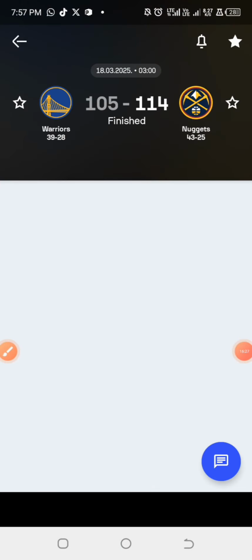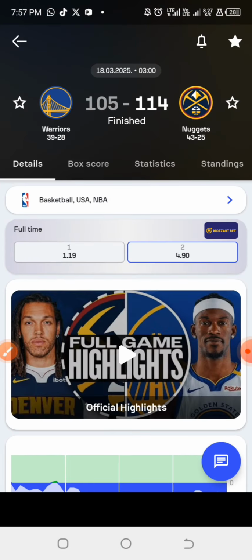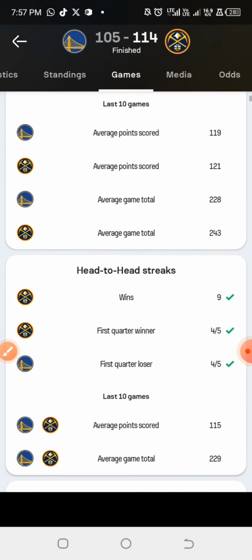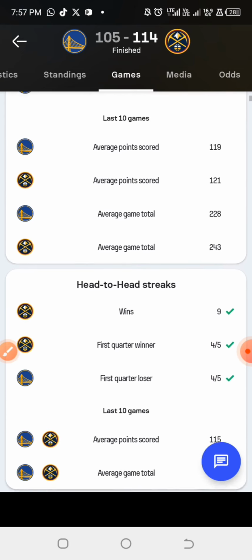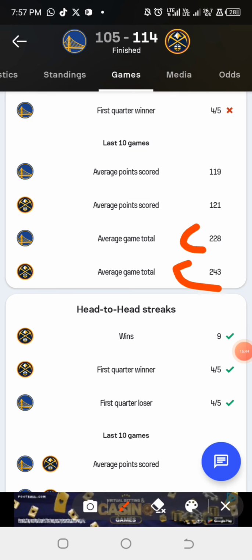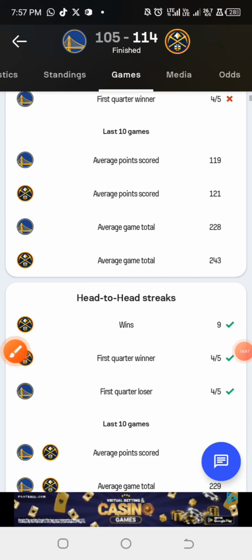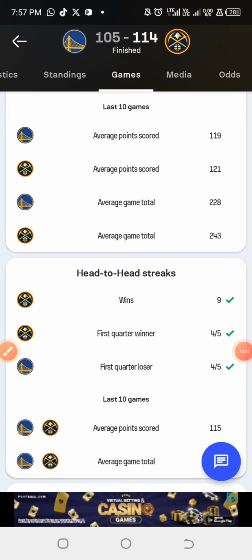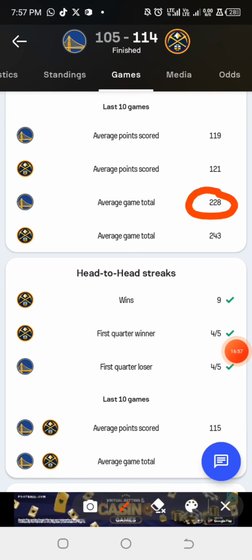So Warriors versus Nuggets, they played 105 and 114, according to the data provided by SofaScore. From the data of this particular SofaScore app, we have the home team having an average of 228, the away team having an average of 243, and in their head to head they had 229. So the smallest happens to be 228, the smallest average point that they had for the home team, for the away team, and from their head to head, which is 228.